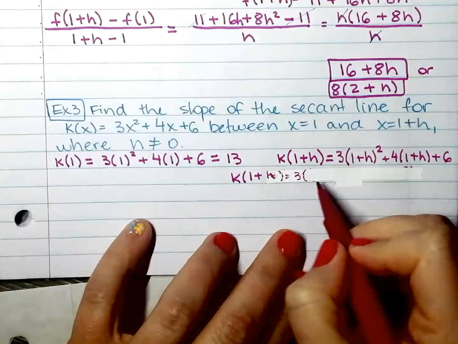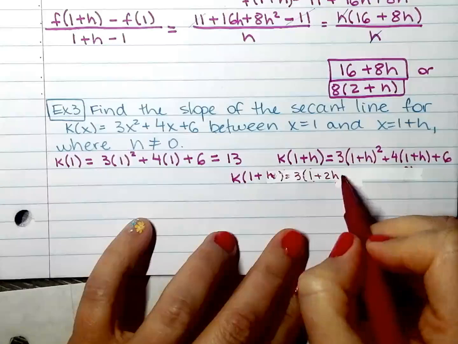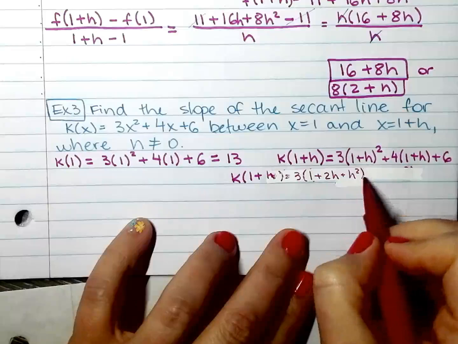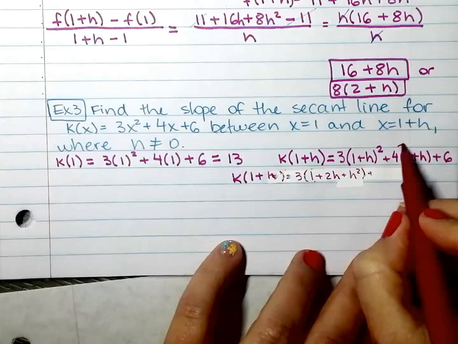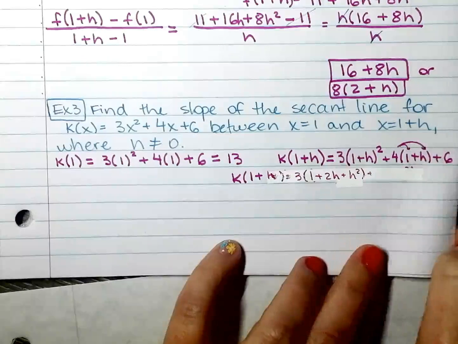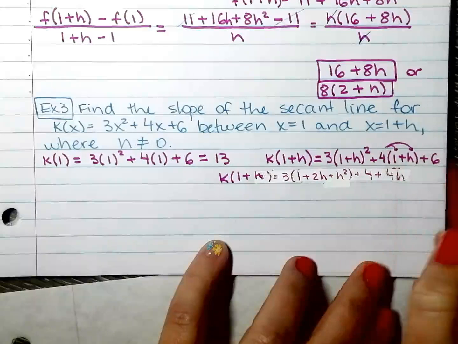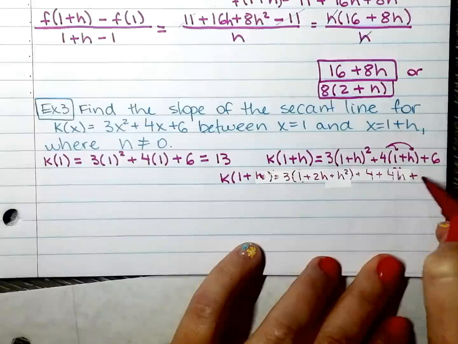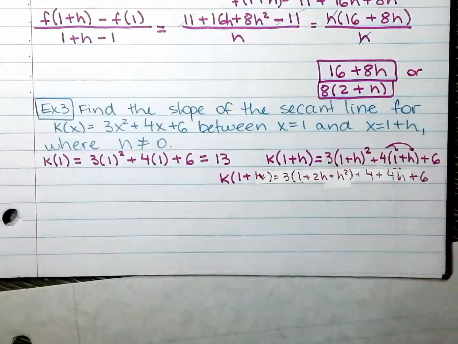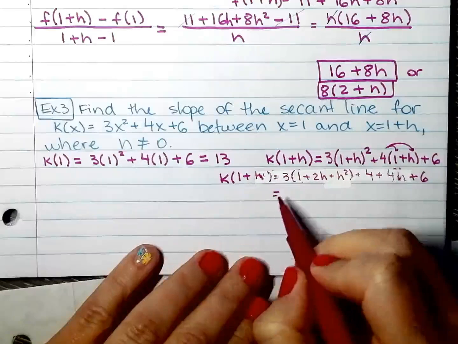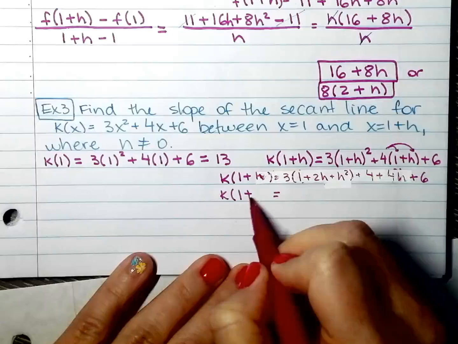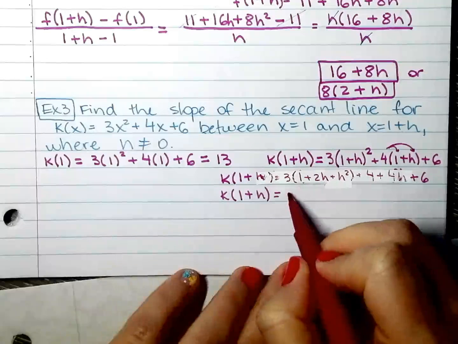So 3 times (1 plus 2h plus h squared). And I'll go ahead and distribute 4 right there. It is not pretty. Sorry about that, guys. All right. Distribute the 3.